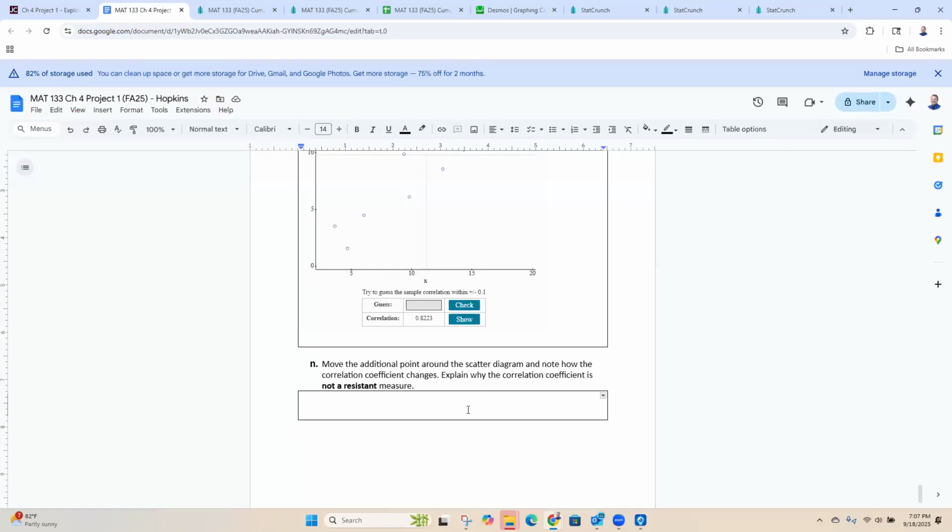All right, so explain why the correlation... So the correlation, I can't spell. Outliers.